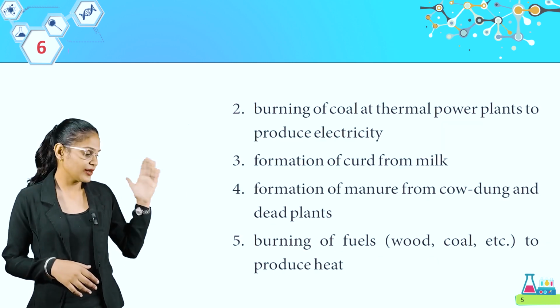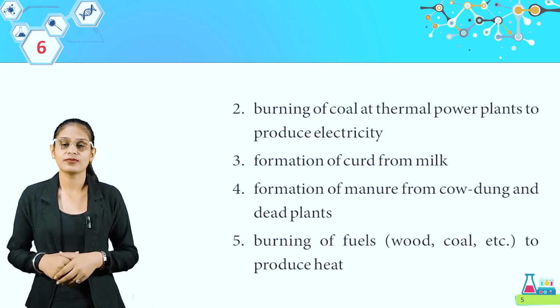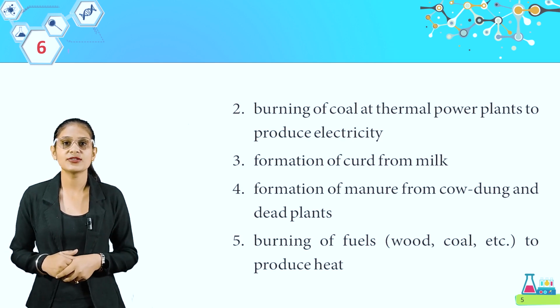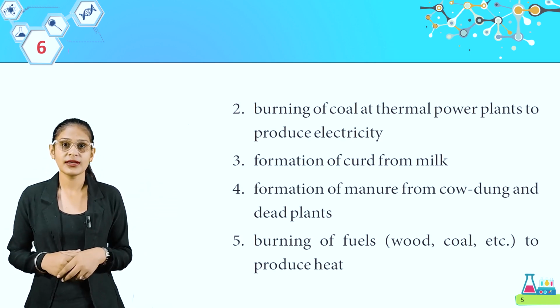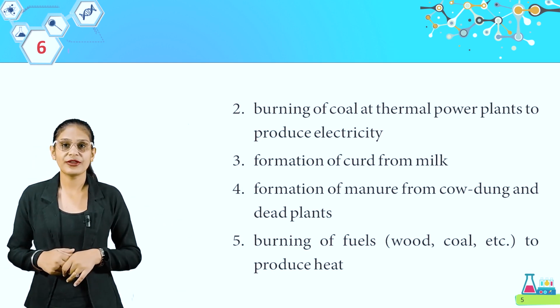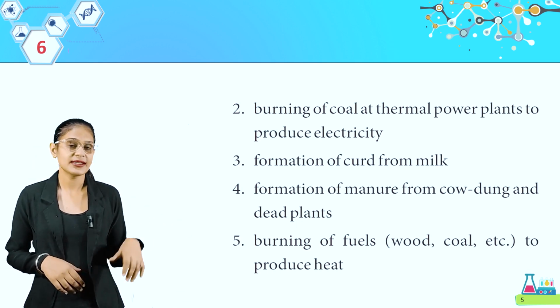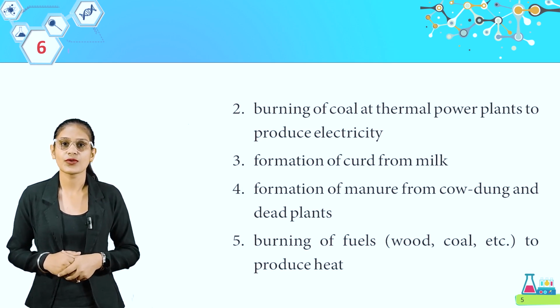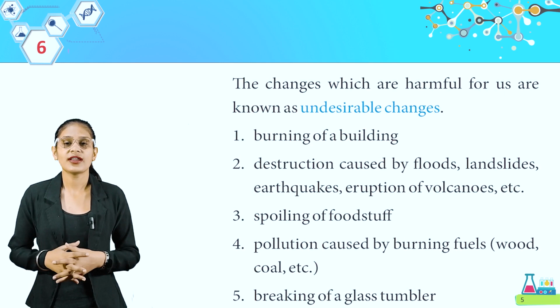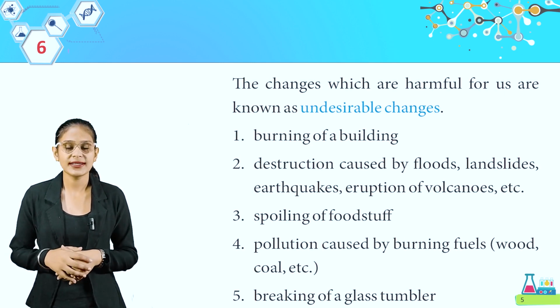Here look at the second point, burning of coal at thermal power plants to produce electricity. Third, formation of curd from milk. Fourth, formation of manure from cow dung and dead plants. Fifth, burning of fuels, wood, coal, etc. to produce heat. The change which are harmful for us are known as undesirable change.